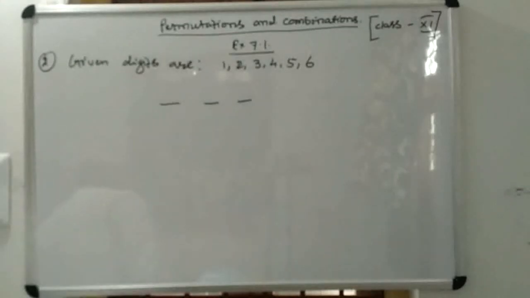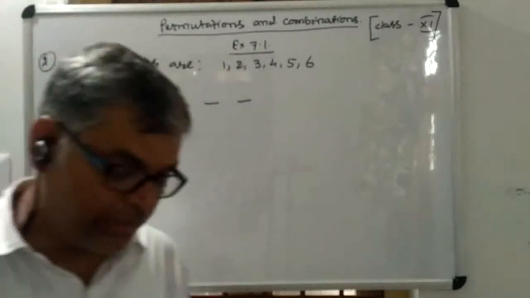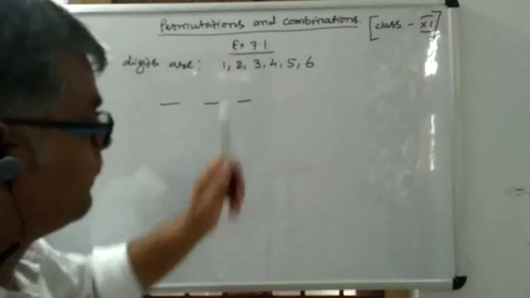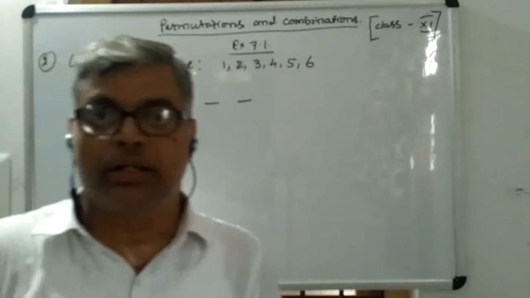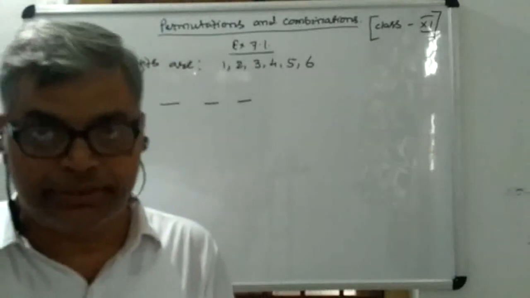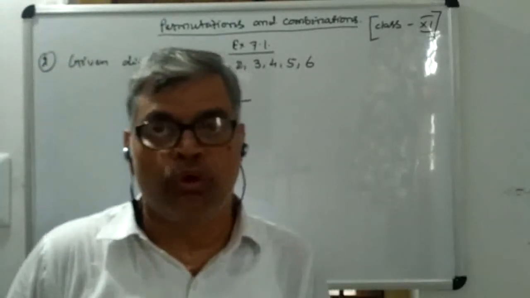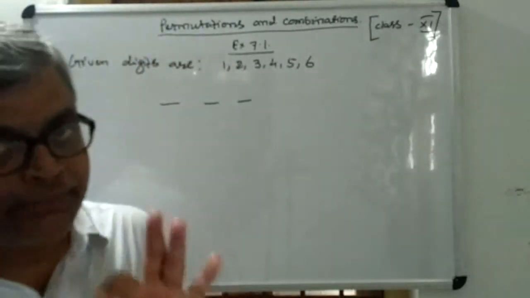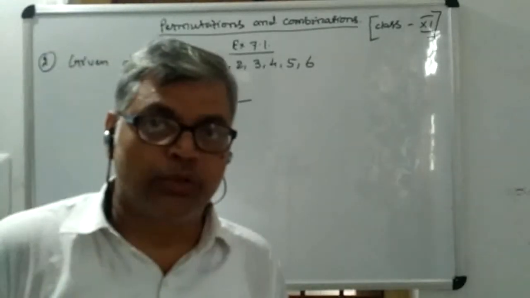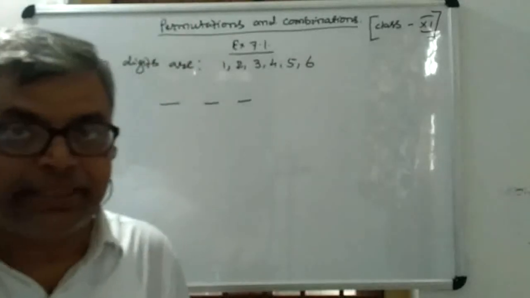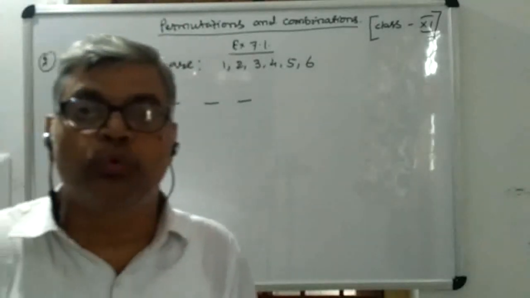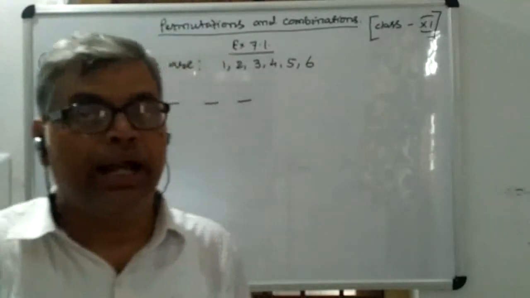Since we have to form the 3-digit even numbers, you know that any even number always ends with the digit 0, 2, 4, 6 or 8. It means the even numbers are those numbers of which the unit place digits are always 0, 2, 4, 6 and 8.